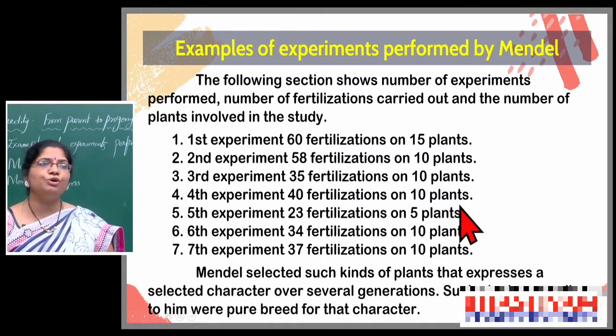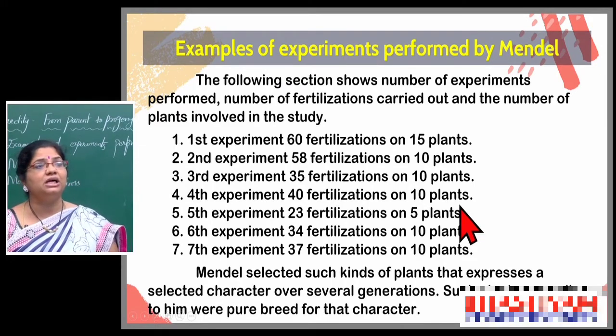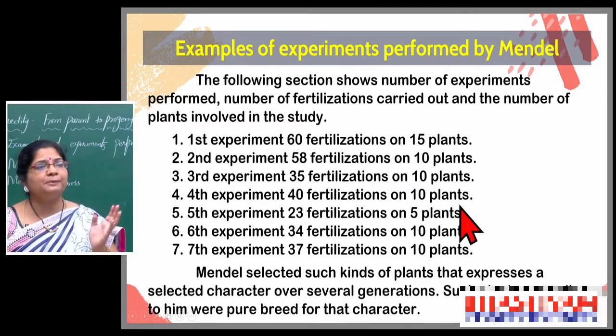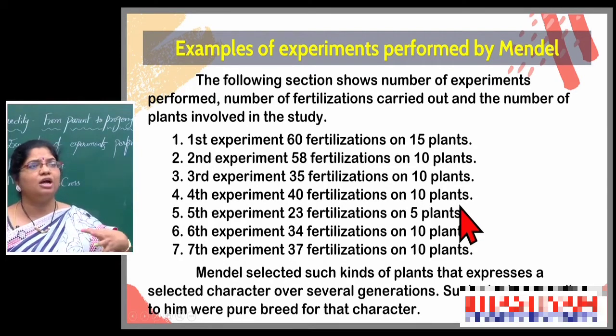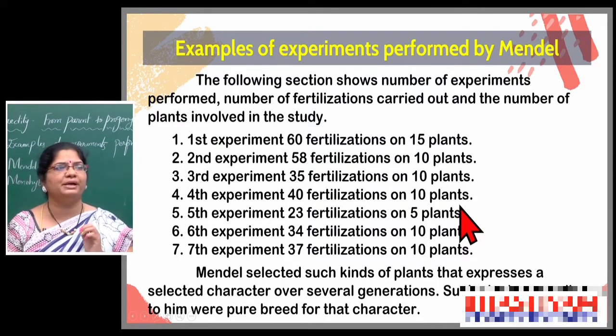For that he used different plants, so many plants and so many fertilizations he observed. After that only he concluded. These are not the only experiments, so many he conducted. A few of them we are discussing here.